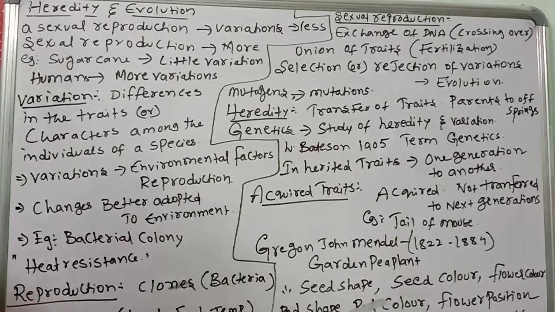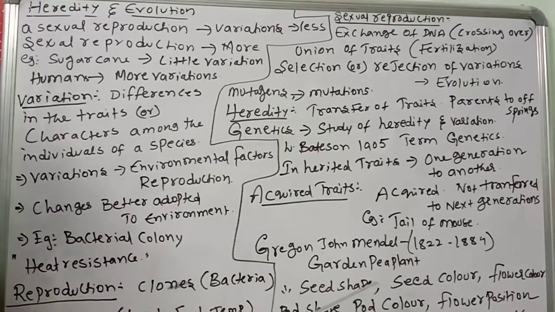What is dominant? The one that is phenotypically expressed. The one that is not showing, not expressed, is recessive. Same like that, pod shape is full and constricted, and pod color is green and yellow; green is dominant. Flower position is axial and terminal: axial is dominant, terminal is recessive. For stem height, tall is dominant and dwarf is recessive. This one you have to remember, stem height.